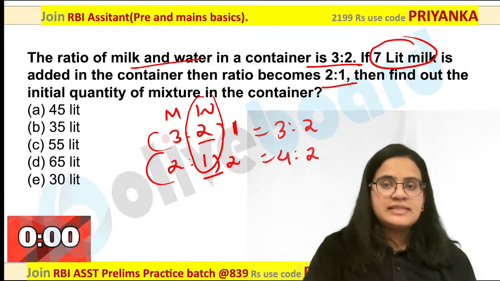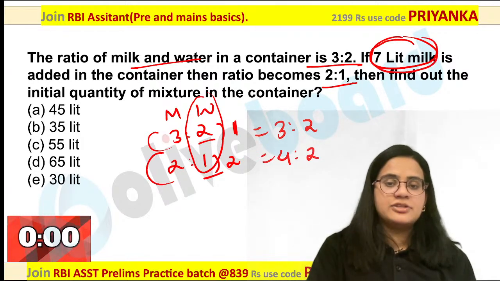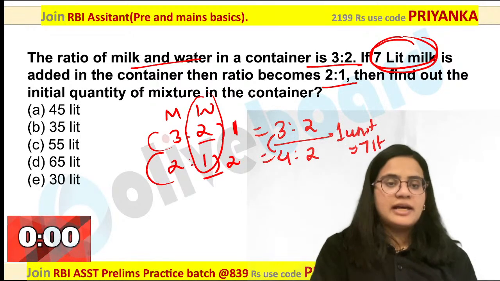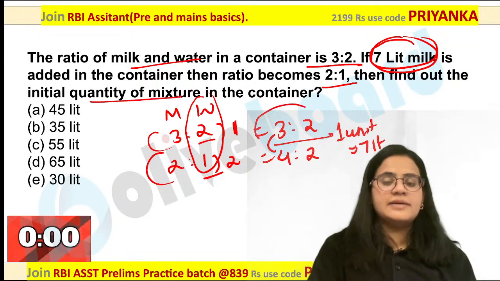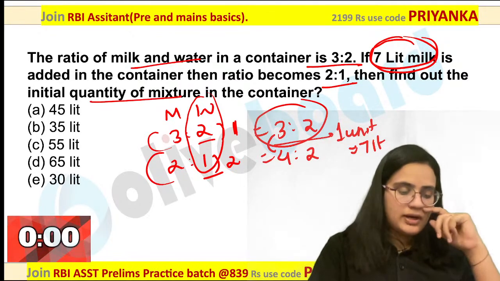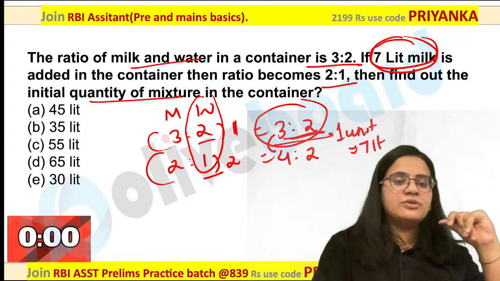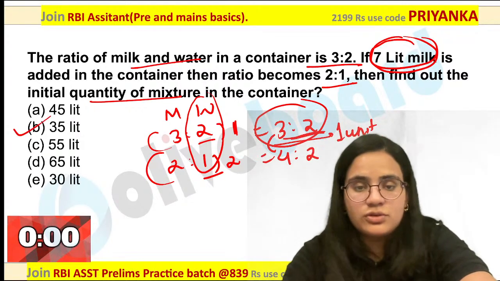Now what is given? 7 liter of milk is added. So how much milk is added? 1 unit is equal to 7 liter. So they are asking you what is the initial quantity? 5 units is the initial quantity. 5 into 7, 35 liters would be the answer.